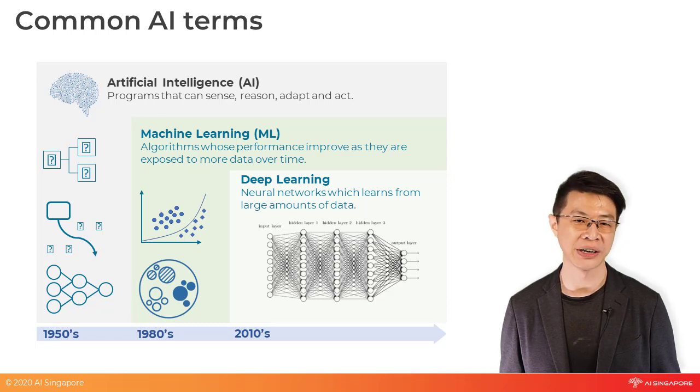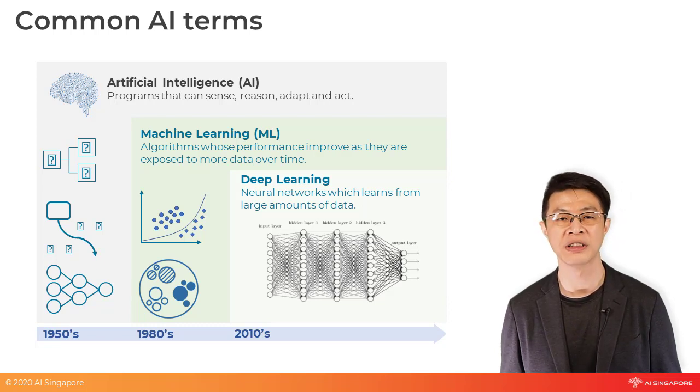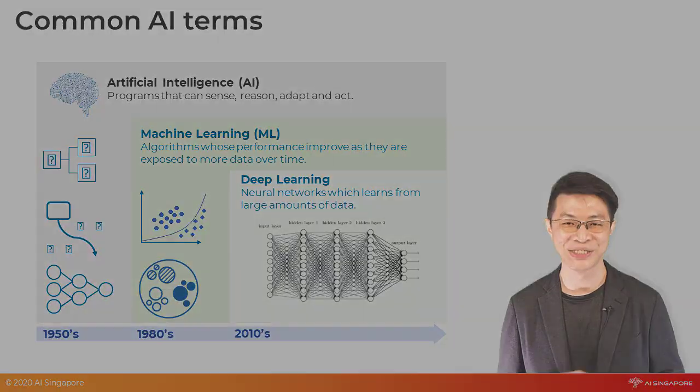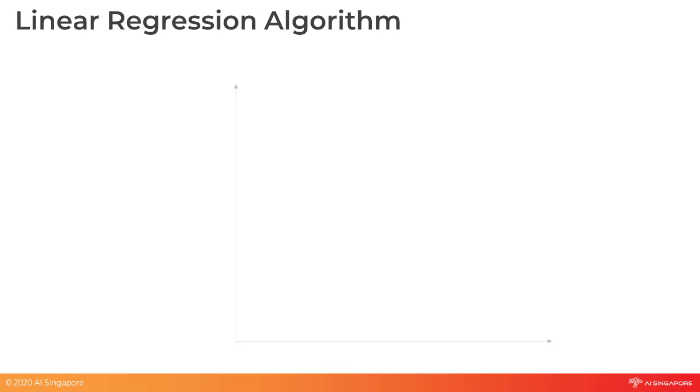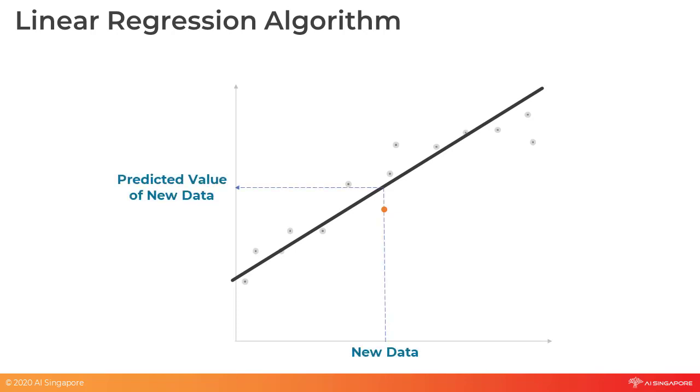At this point, you might be wondering, so how exactly does AI work underneath the hood? Is it some sort of magic that somehow possesses human cognitive ability? The answer is no. In our early school days, our math teachers would ask us to draw multiple points on a green graph paper, followed by a straight line that best captures the relationship between all the points. Subsequently, when we have new data, we could predict the value of this new data by checking it against the straight line that we have drawn.